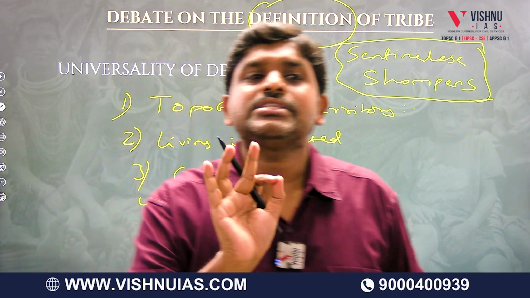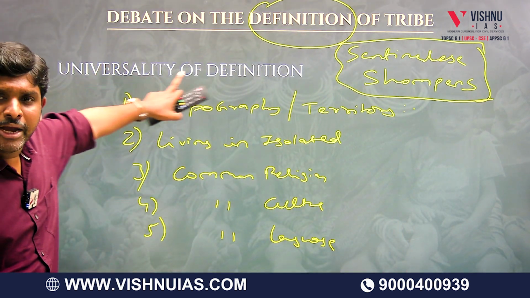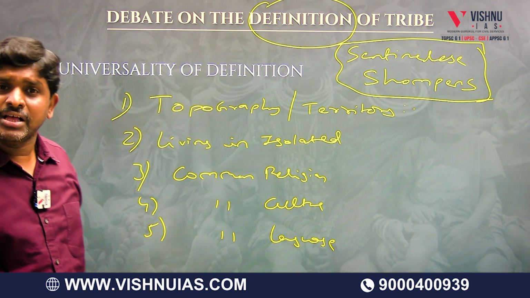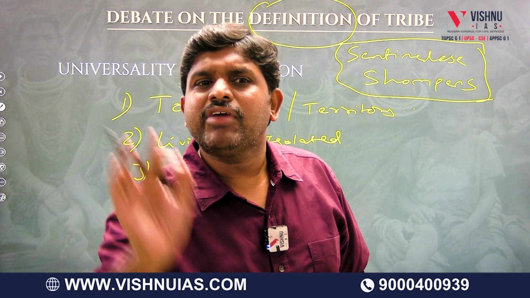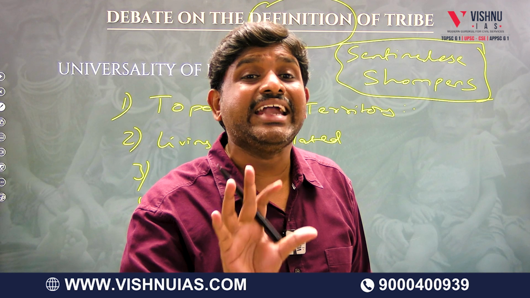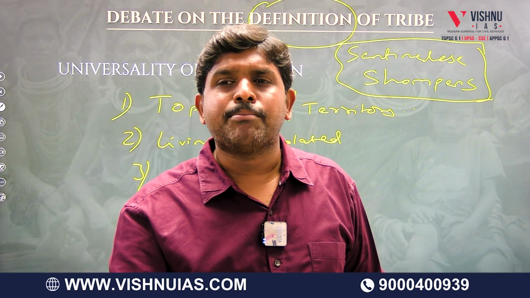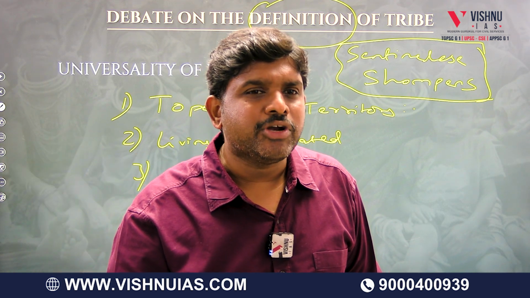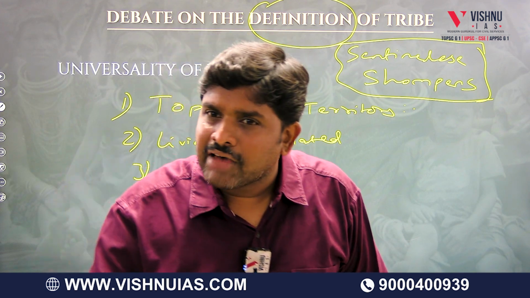So, hence we can tell for this particular statement, which is called the debate on the definition of tribe, or the universality of the definition of tribe. Today, a few tribal communities, like the Lambada tribal community or the Meena tribal community, got influenced by the mainstream, but the rest are adhering to the characteristics.